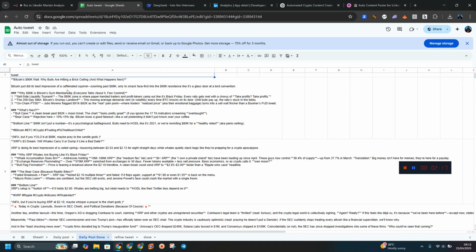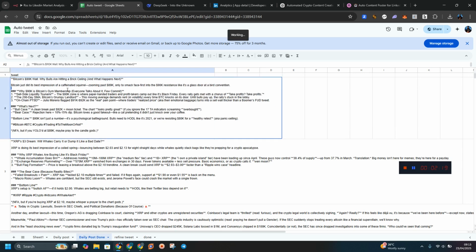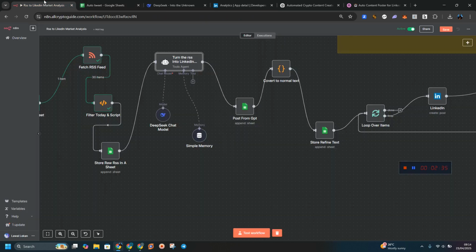But we have this issue, which is that it normally stores these in a markdown format, and we want to format this to a markup or what we can use on LinkedIn. We don't want to go out there and be posting something like this on social media. As you can see, it feels so weird. So we create a script, a code, which we can now use to convert it to normal text.